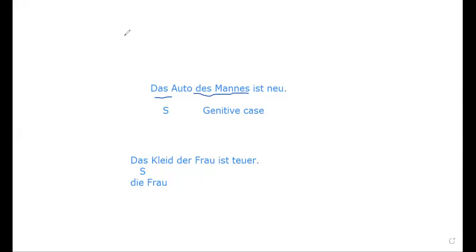Die Augen, the plural form, the eyes. Die Augen des Kindes sind groß. Sind, because eyes are plural. Groß means big. So the eyes of the child are big. Under neuter, you know, masculine and neuter take "des". So the eyes of des Kindes sind groß. See, it is very simple.